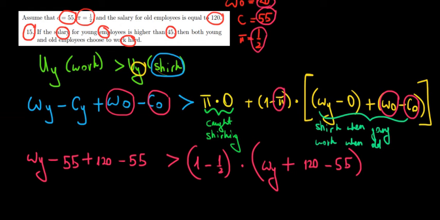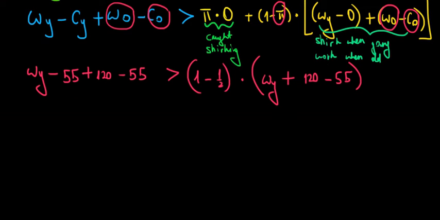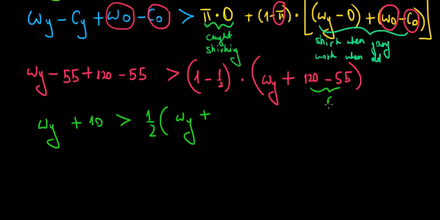Now let's solve the math over here to see what we get. We'll get the following. We'll have the wage of a young employee minus 55 is minus 110, plus 120 becomes plus 10, is greater than a half multiplied with the wage of a young employee plus 120 minus 55, this is just 65, so plus 65.